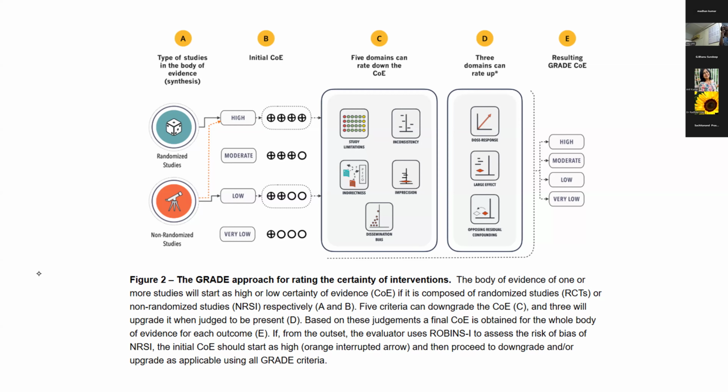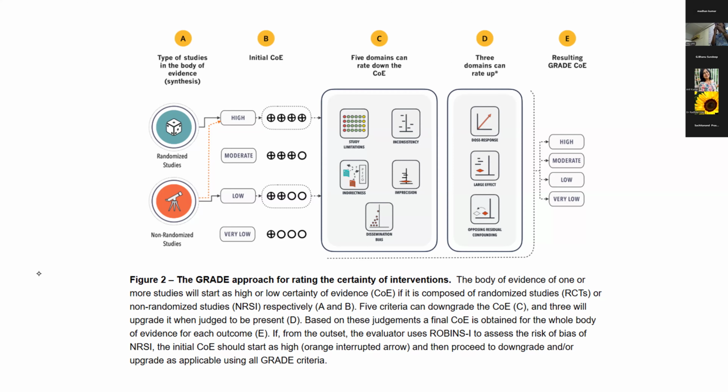Randomized studies always start off with a very high certainty of evidence, and non-randomized studies innately start off with very low quality of evidence. But suppose the authors have used the ROBINS-I tool for non-randomized studies, you can also give it a high quality of evidence. Then the next step is that 5 domains can rate down your certainty of evidence.